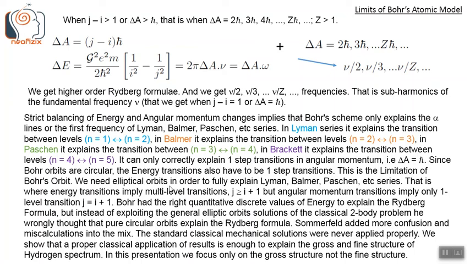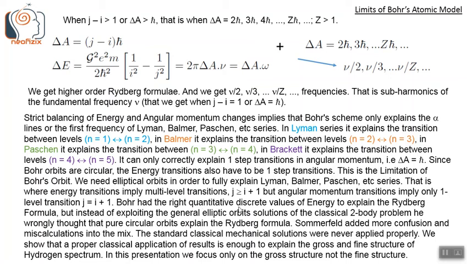We need elliptical orbits in order to fully explain Lyman, Paschen, Brackett, Pfund series. That is where energy transitions imply multi-level transitions, that is j greater than or equal to i plus 1, but angular momentum transition implies only one level transition. That is, what we need to explain this Rydberg formula or the Lyman, Balmer, Paschen series is multi-level energy transitions but single level angular momentum transition.